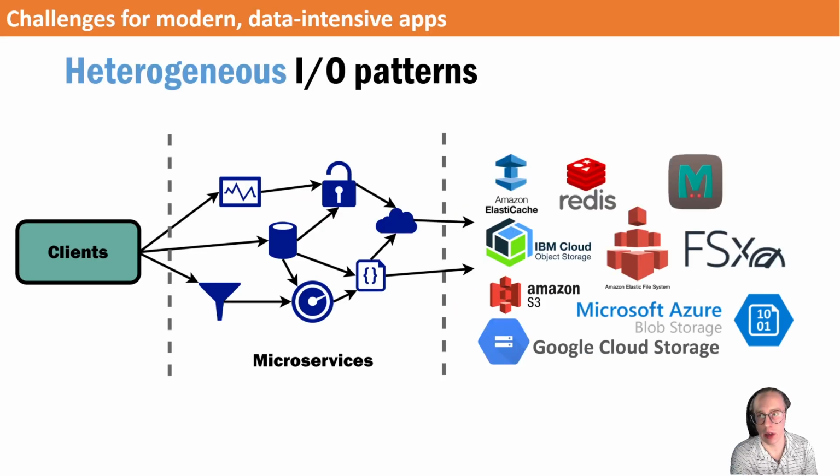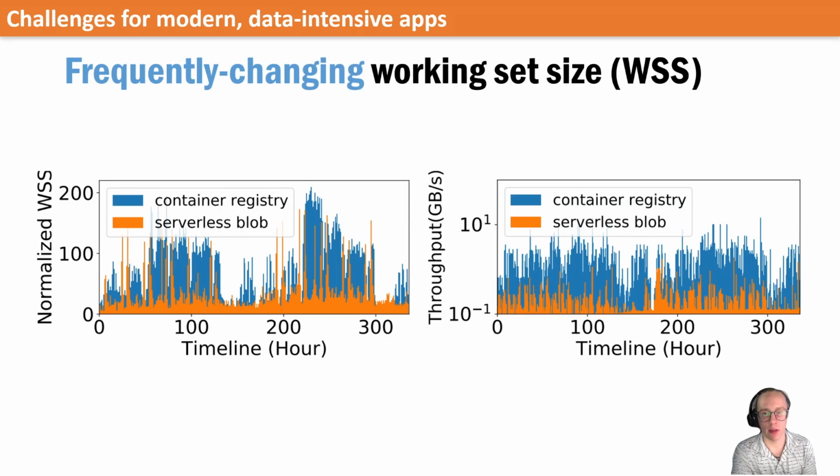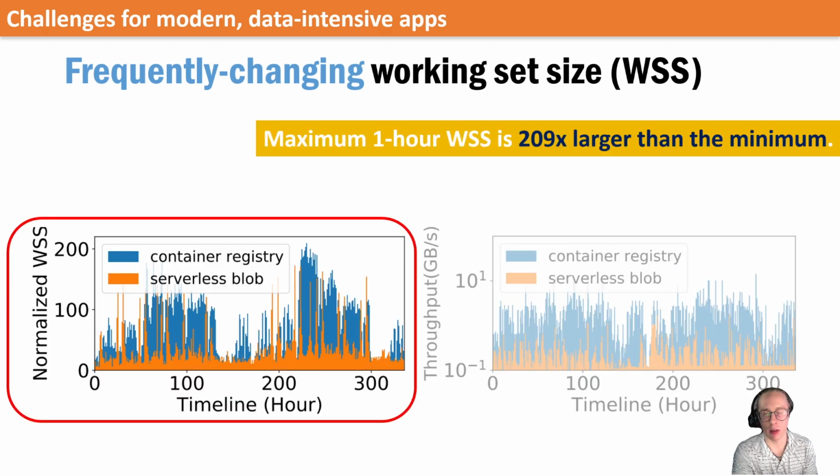This choice is further complicated by the varying memory and storage requirements of heterogeneous cloud workloads. Data-intensive applications have highly dynamic and heterogeneous workloads that benefit from storage elasticity. These charts show the working set size and aggregate throughput of two such workloads: a cloud object store workload of the IBM Container Registry and a serverless application workload of Azure Function Blob Accesses. Both workloads exhibit a highly variable working set size with a maximum size of over 209 times and 173 times larger than the minimum size for the container image workload and serverless application workload respectively.